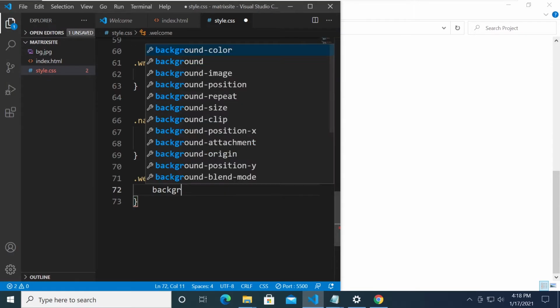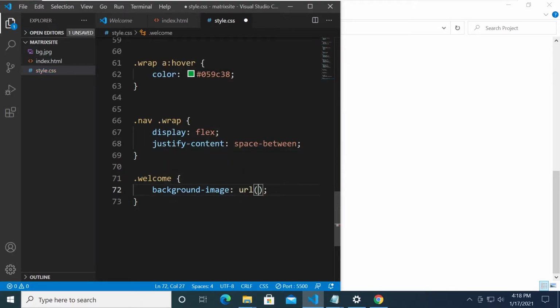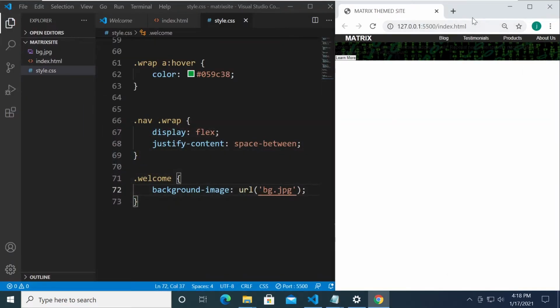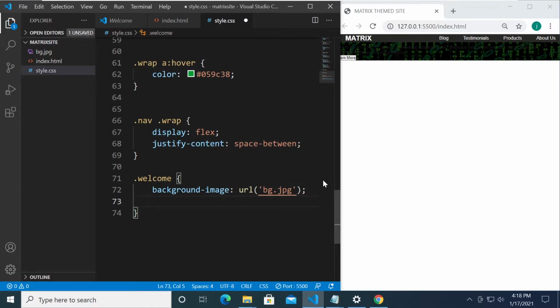So we can say background image. You can see the URL. As you can see, it's right over here. It is now residing inside our root directory. Okay, we can just put the file name, background image, and then the file name. Let me just minimize this so we can see our project. And now we already have there our image, and we need more CSS properties so that it will look better.